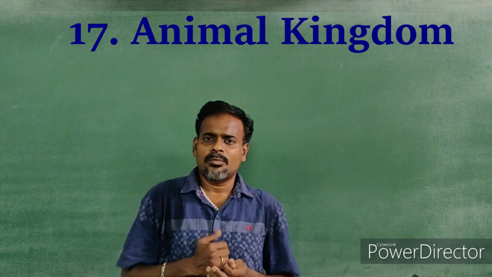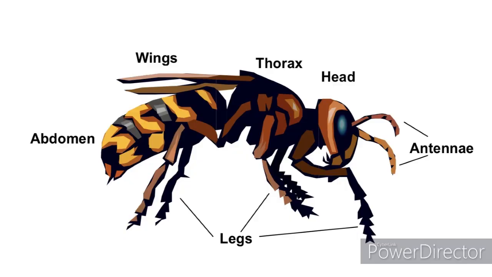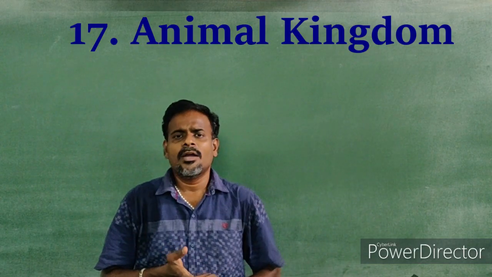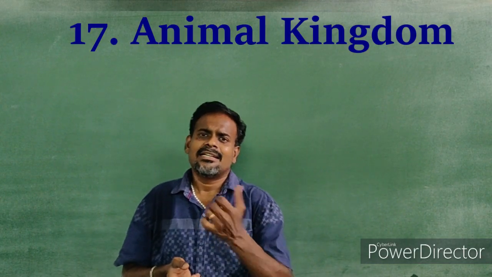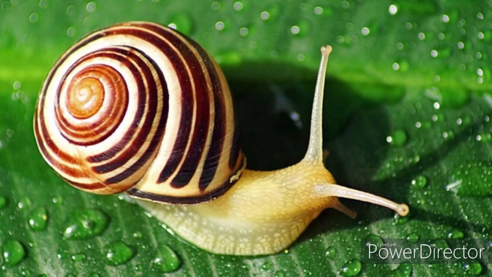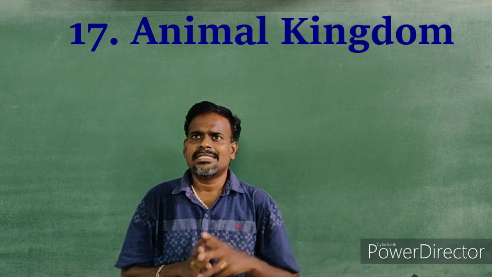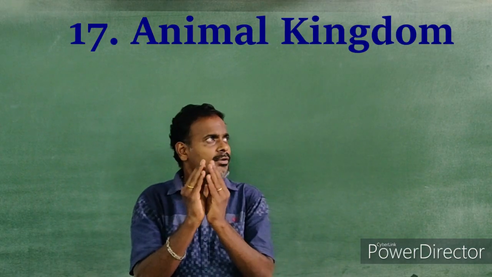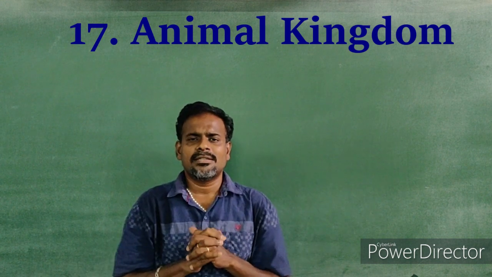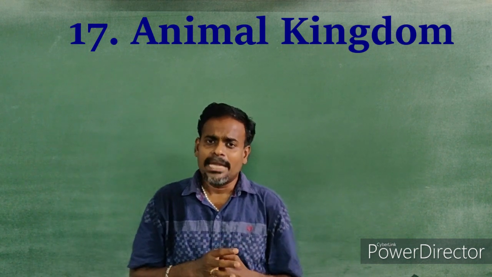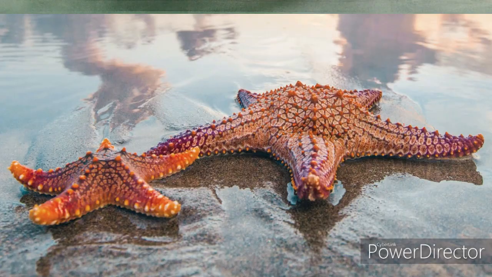The next one is Arthropoda. Insects come under Arthropoda, where you come across a segmented body. And the second one is they have 3 pairs of legs and 2 pairs of wings. The next is phylum Mollusca, none other than snail, which is found inside the shell. Those kinds of animals come under Mollusca, that is snail and clams, where you come across a shell inside which you come across the living organism. The next is phylum Echinodermata, which has spiny structures, example starfish.